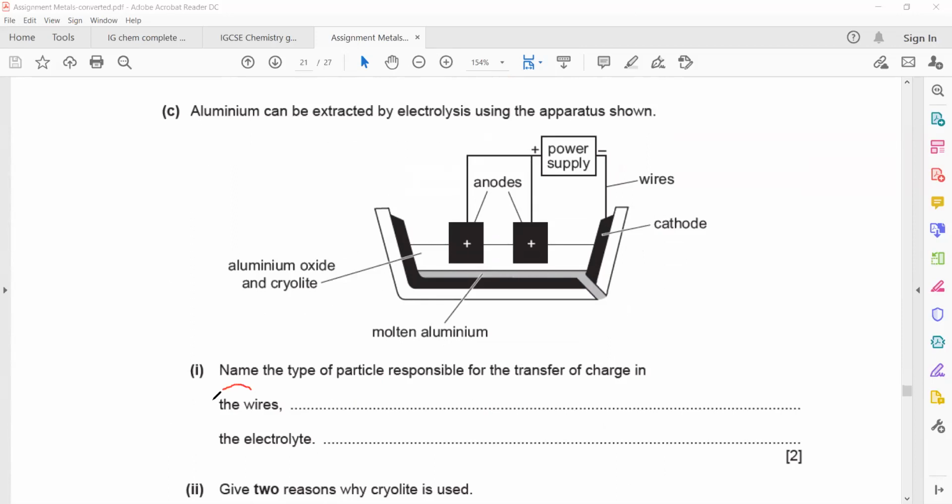Which particle moves in the wire? So electrons move in the wire, that's correct. In the electrolyte, yeah, that's right, ions.